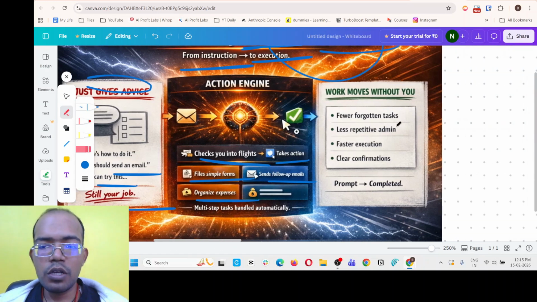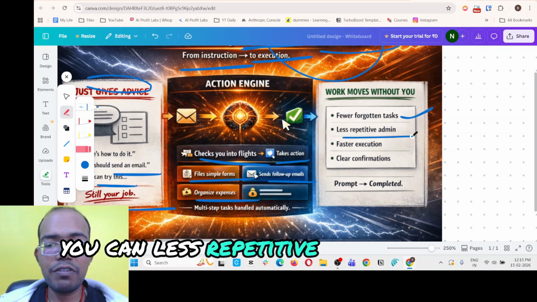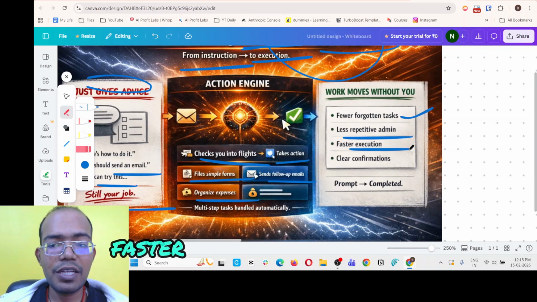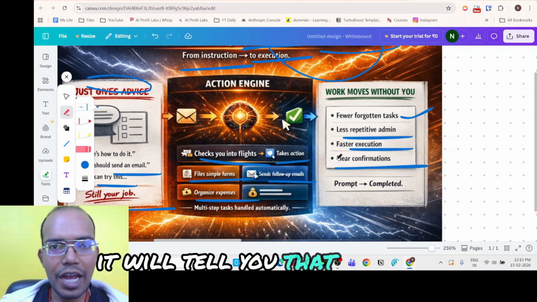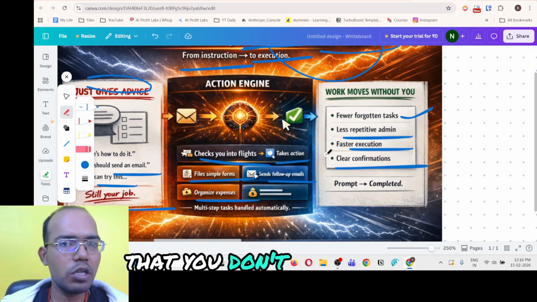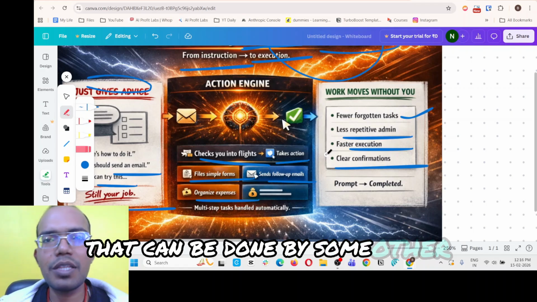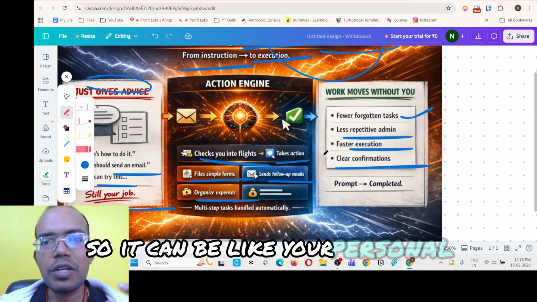Right? So what's the benefit of this? You can have fewer forgotten tasks. You have less repetitive admin work, right? Faster execution and clear confirmation. So it will do that. It will confirm to you, right? It will tell you that I did this, I did that, and it can actually do all those things for you that you don't need to do. That can be done by some other person for you. Let's say a personal assistant. So it can be like your personal assistant.